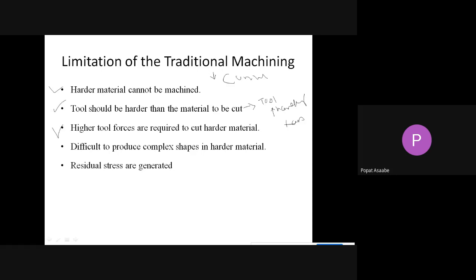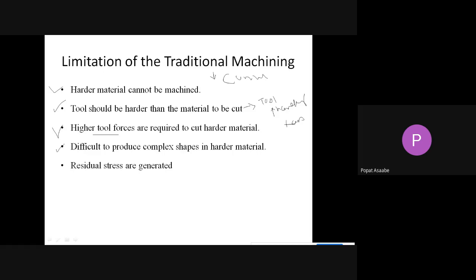Then the third limitation of traditional machining is that higher tool force is required. During the machining process, we require a higher tool force to cut the harder material. Suppose we have a harder material and want to perform a machining operation on it. We have to apply more force on that tool, and the tool has to apply more force on the workpiece. Such a condition is required in traditional machining, meaning higher tool force is required.